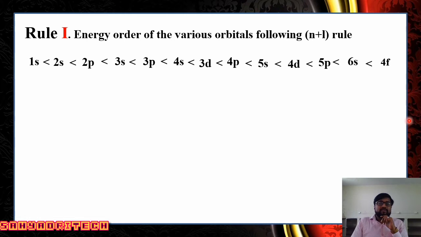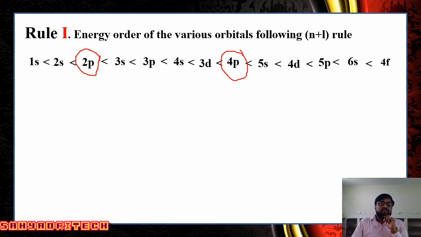Here, 1s has less energy than 2s, 2s has less energy than 2p, then 3s, 3p, 4s, 3d, 4p, 5s, and so on. Well, how did we get this? We got this sequence based on rule number 1. So what does rule number 1 say? According to rule number 1, if any two orbitals have a lower n plus l value, so what I am talking about is, you can select any two orbitals, say I will select 2p and 4p.